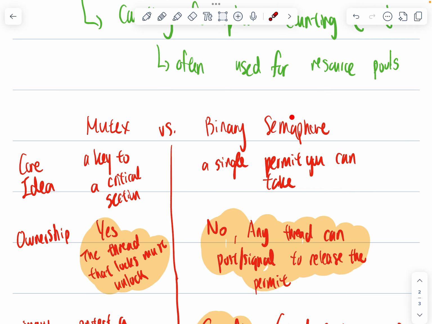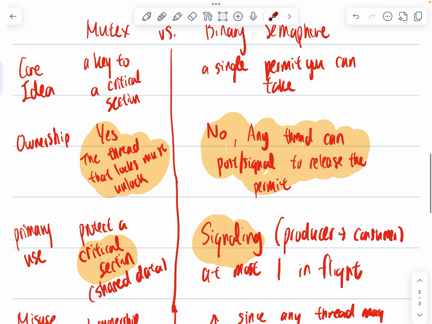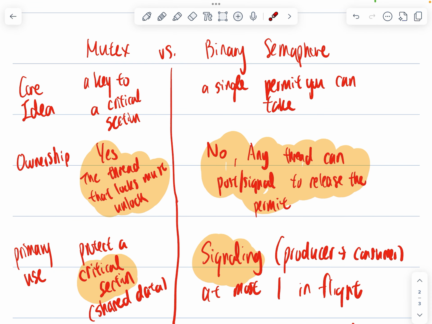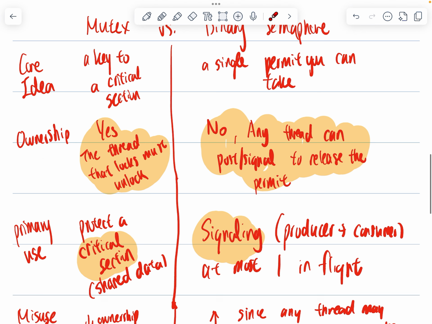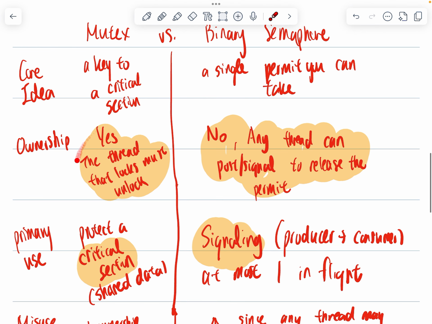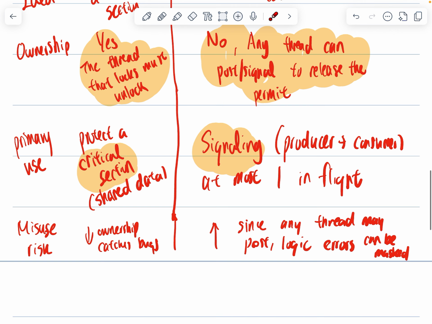So this is a chart to basically describe the difference. The core idea is a mutex is a key to a critical section, and a binary semaphore is a single permit you can take. So ownership is basically, you can say the thread that locks must unlock, so only the thread that locks it must unlock. But on a binary semaphore, any thread can post or signal to release the permit.